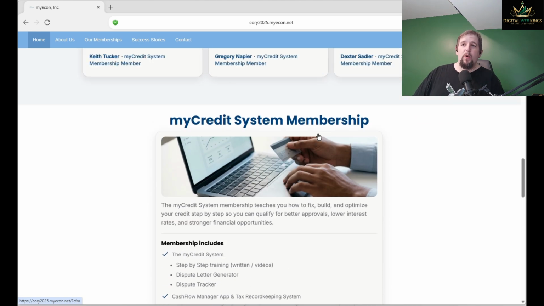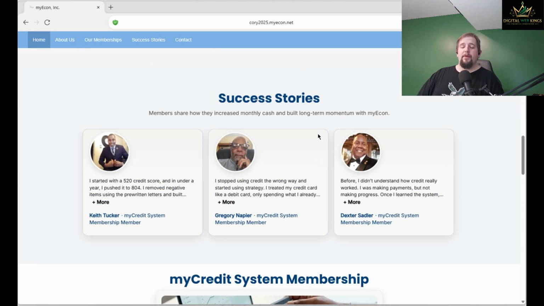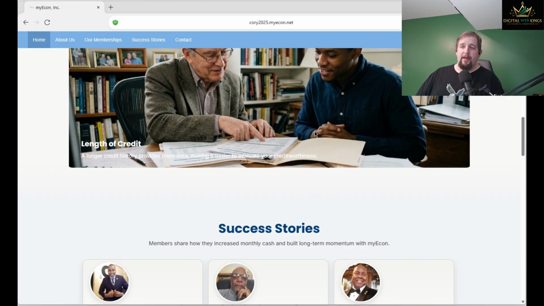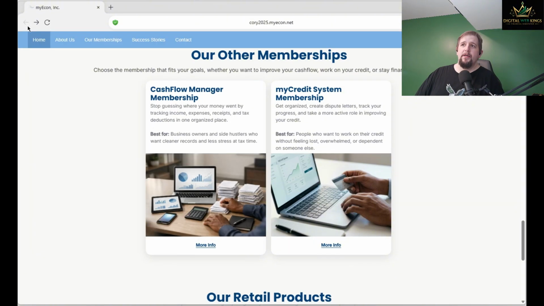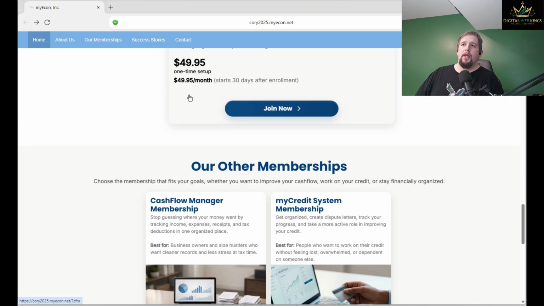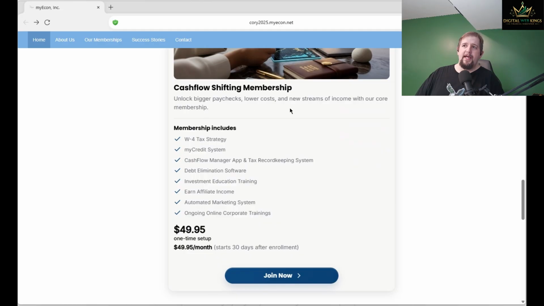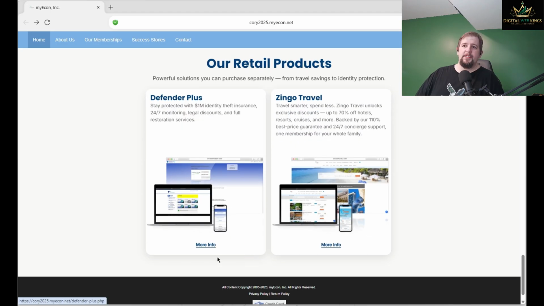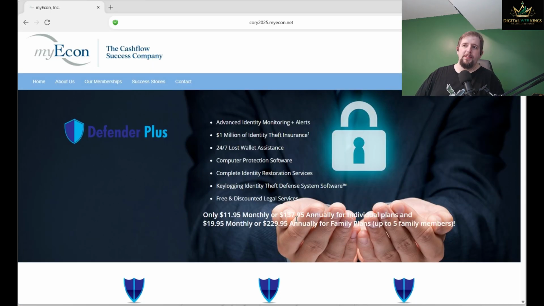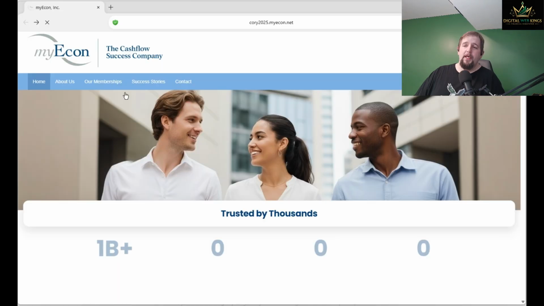So if you want to have the same thing that you had before with the elite membership level, what you would need to do is get this cash flow shifting membership, right? You would get this, and then you would have to come down here and just hit more info for the Defender Plus and go and get it this way.